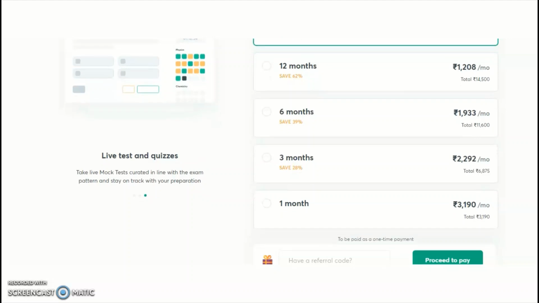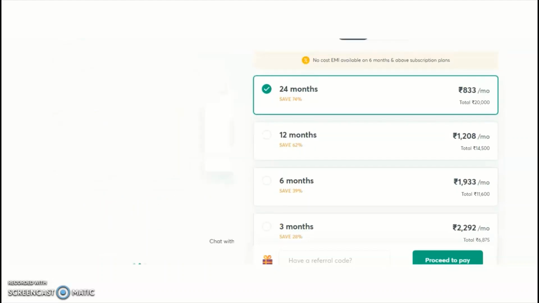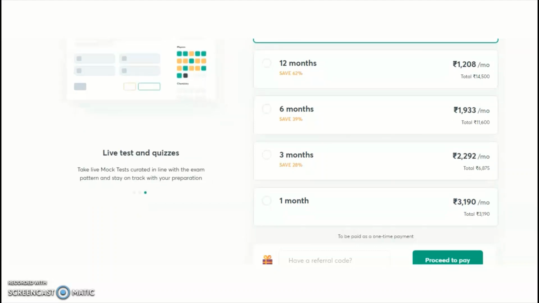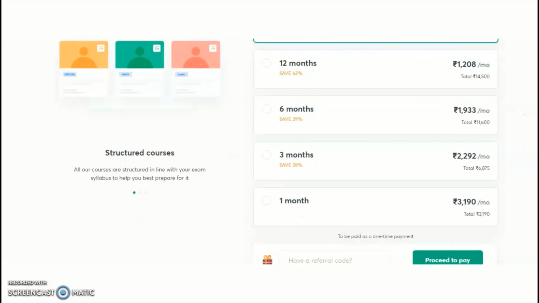And here the prices are also mentioned. For 1 month it is 3,190 and for 3 months 6,875, like this. Whatever the current courses running, they go maximum up to 3 months, or else beyond 3 months. So the suggested one is the 3 months or 6 months subscription plan, or else if you are preparing for the next cycles, you may take more than 6 months also.